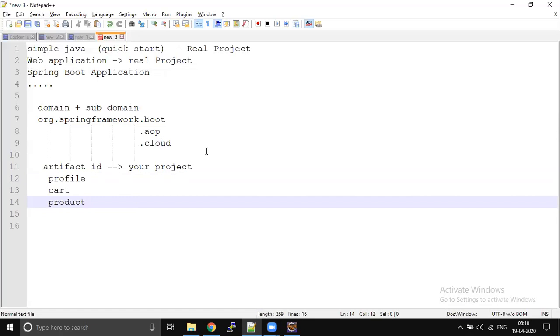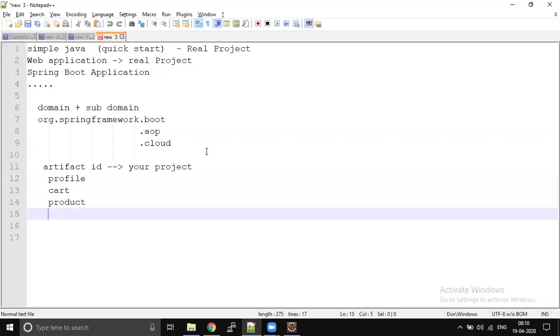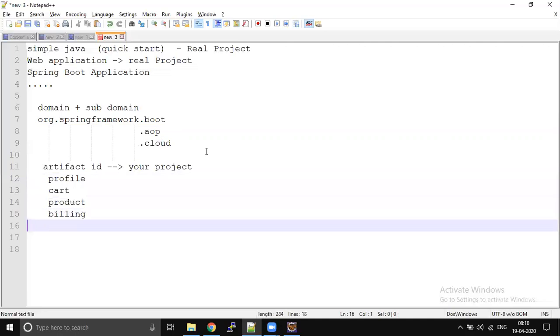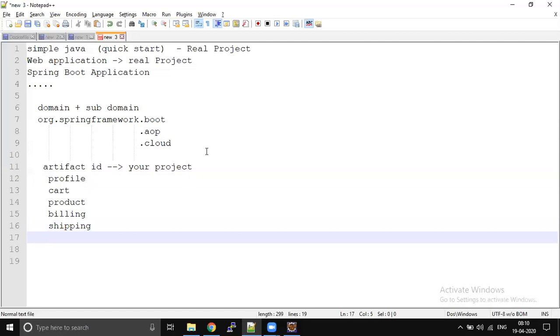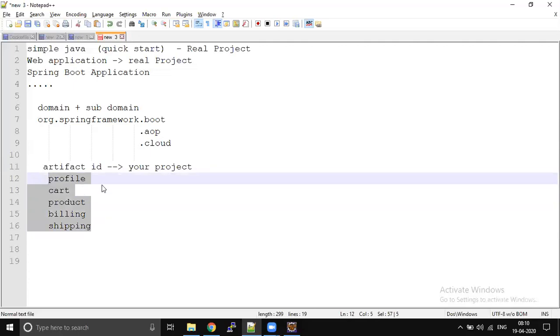So that's why most of the time the artifact sounds like this: profile, cart, product, billing, shipping, with respect to microservices. So the project artifact ID sounds like this. Each and every activity is going to have a separate project. That's why we see it like this in microservices.